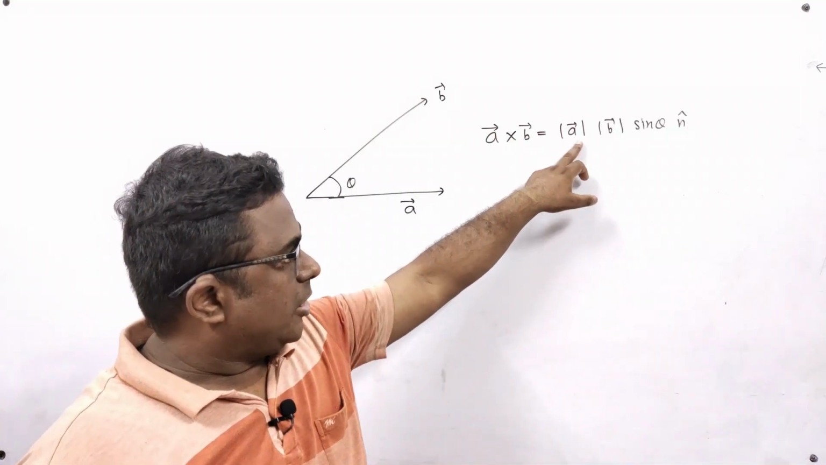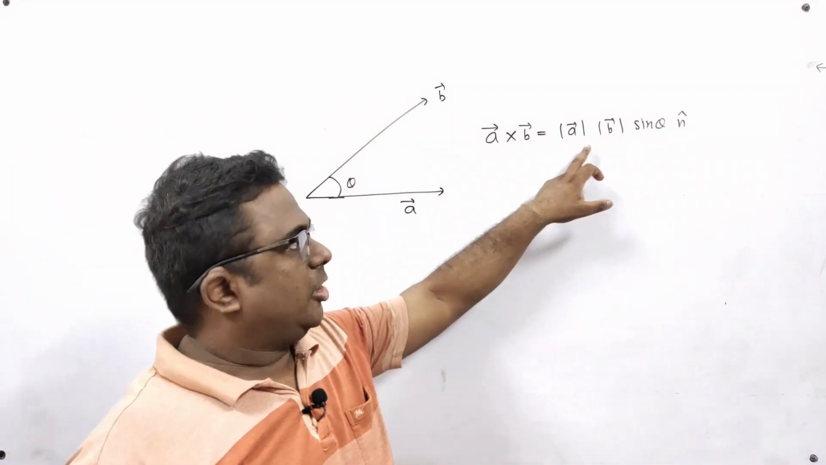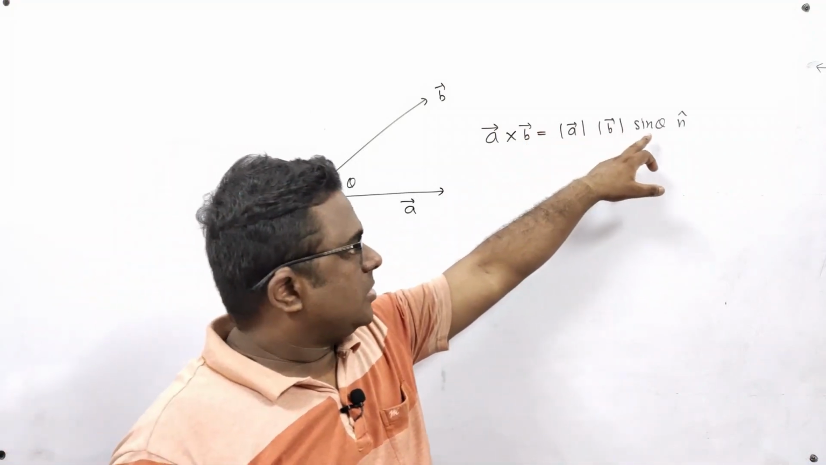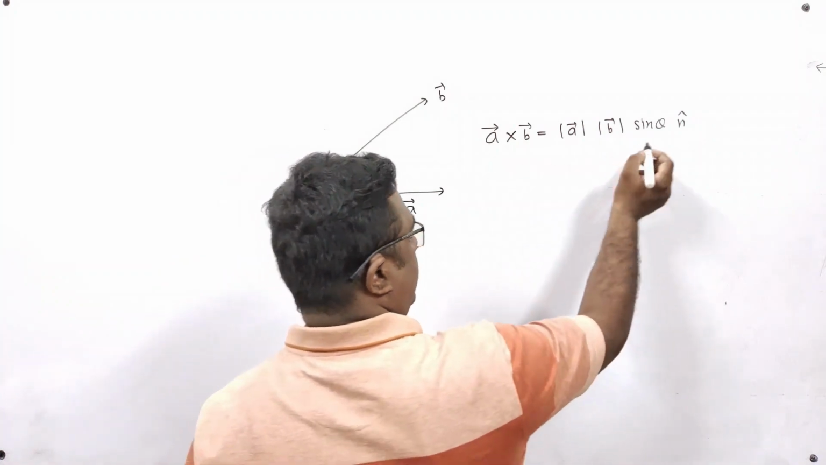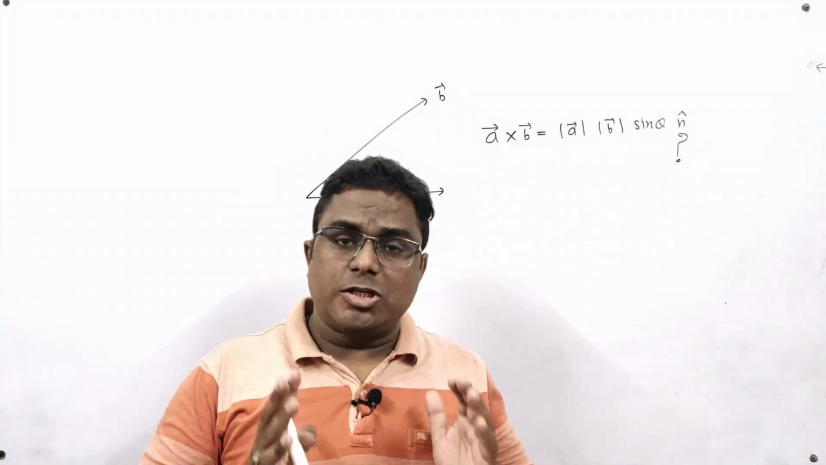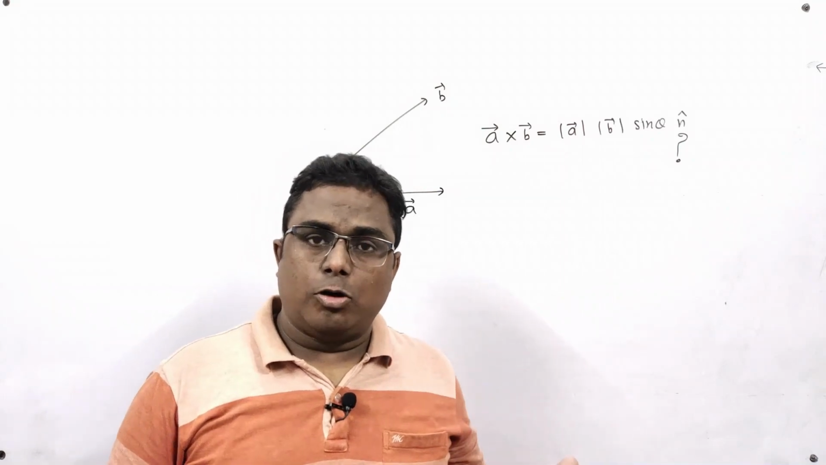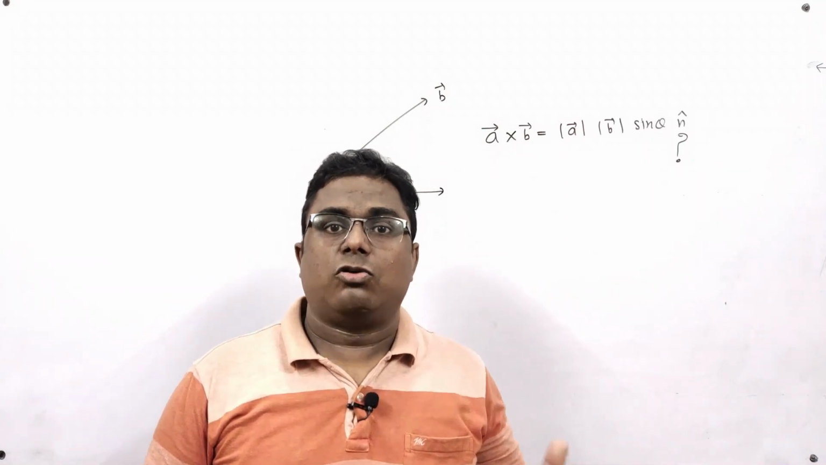Here magnitude A vector is the magnitude of this vector and magnitude B vector is the magnitude of the second vector. Theta is the angle between them. Now the most important part of this thing is n cap. What is n cap? Actually n cap is a unit vector perpendicular to both A vector and B vector. But what is the direction of n cap?